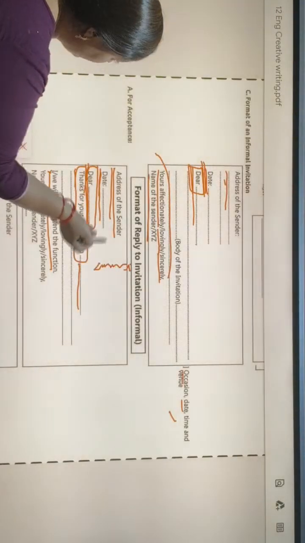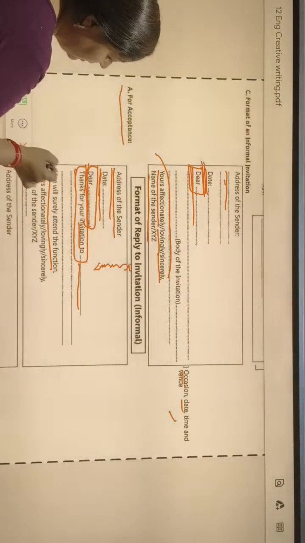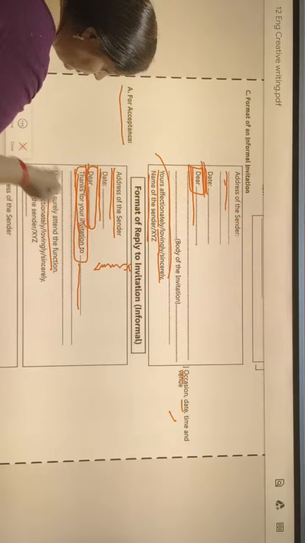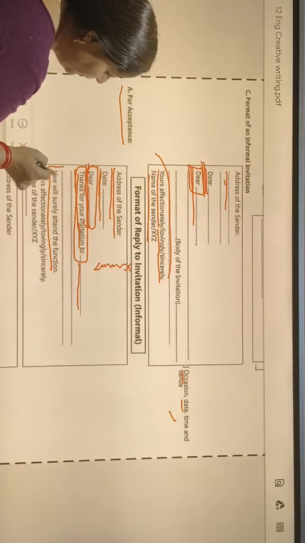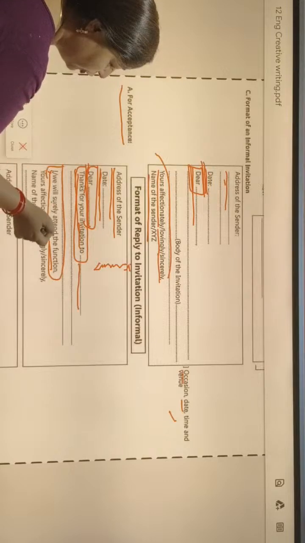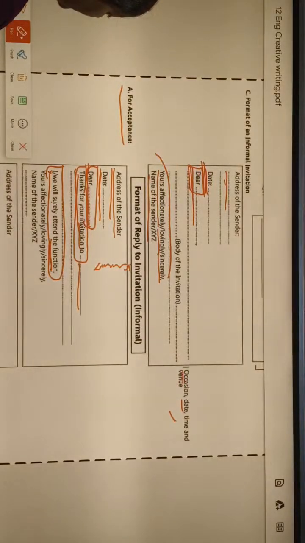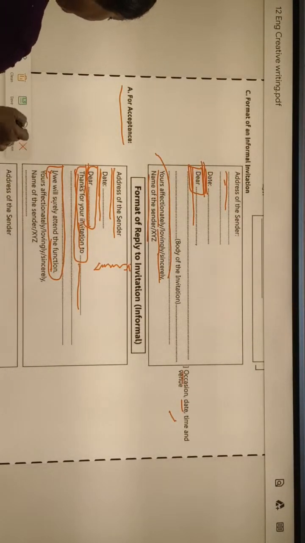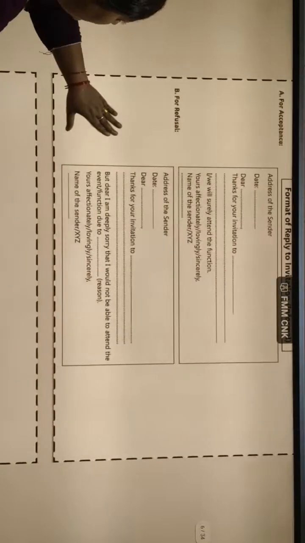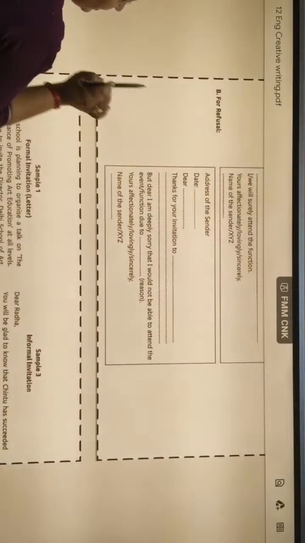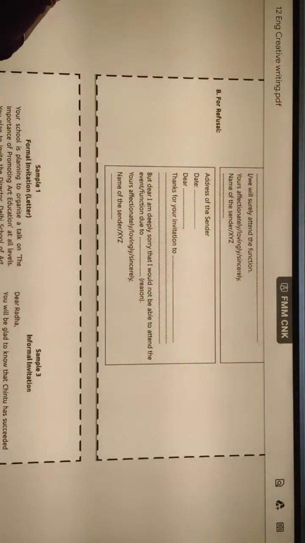If we are writing an acceptance, then first of all we have to say thanks for the invitation, and then we have to confirm that I will surely attend the function. In this way we can write our reply. This was the acceptance. In this way we will write acceptance, and now we will learn how to write refusal.